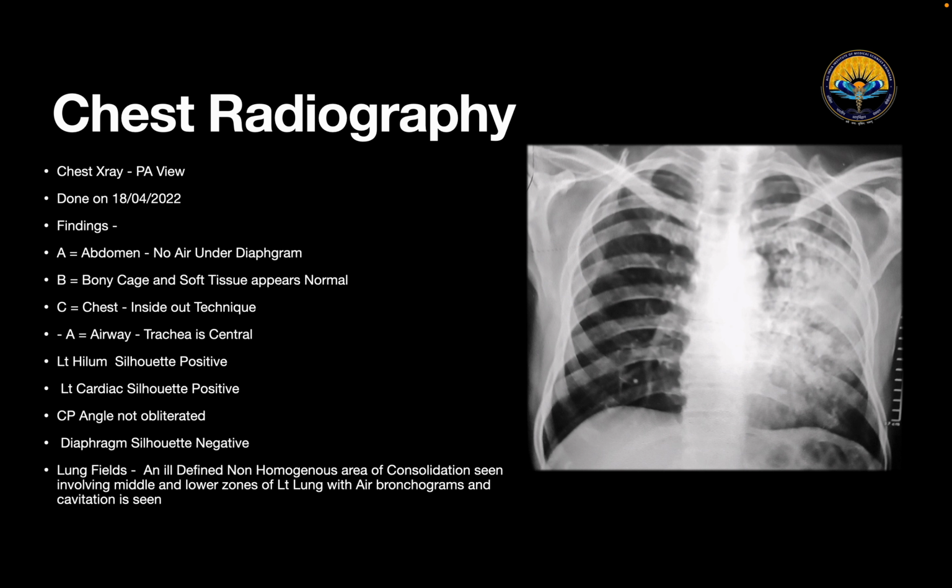In this we can see an ill-defined non-homogeneous area of consolidation involving predominantly the middle and lower zones of the left upper lung with air bronchograms and cavitation. It should also be noted that the left cardiac border and left hilum are silhouetted, indicating the middle and lower zones of the upper lobe are involved, and the diaphragm is not silhouetted, indicating the diaphragm silhouette sign is negative, so the lower lobe is not involved. Other than that, there is no bone or soft tissue abnormality, no air under the diaphragm.